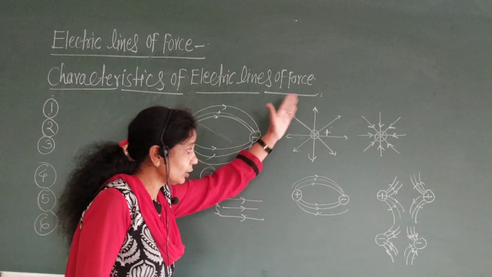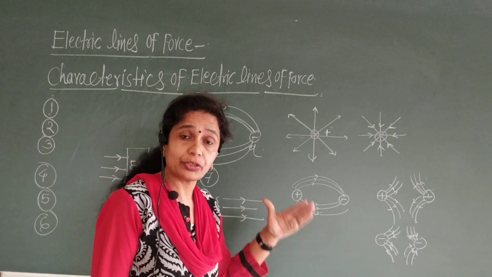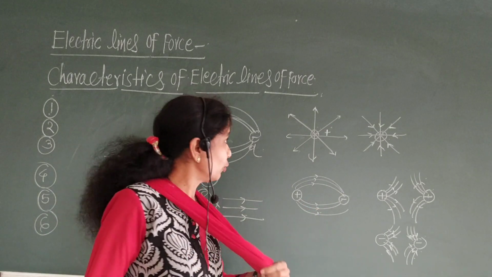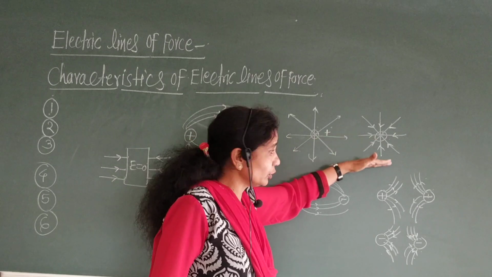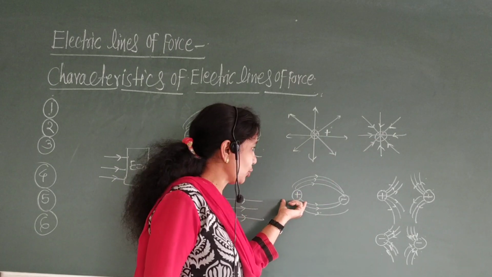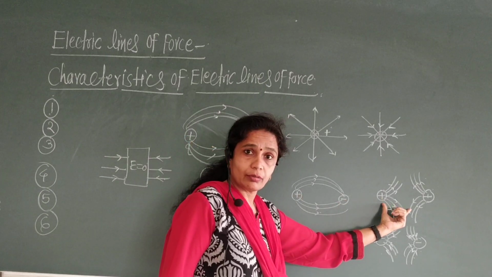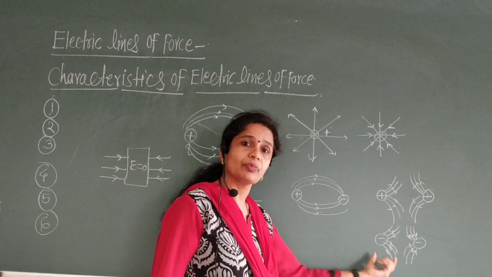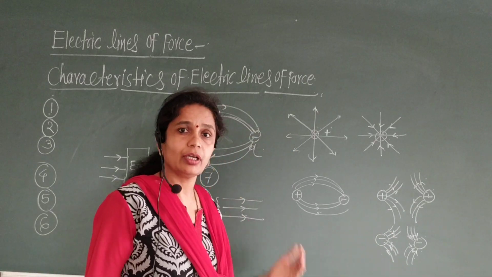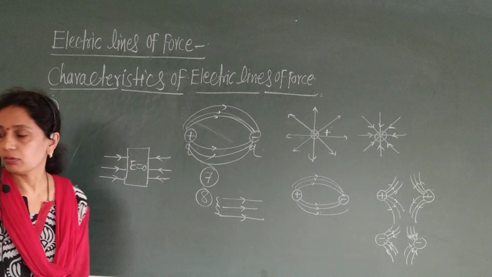All these are the electric lines of force, the arrangement of electric lines of force due to the positive charge, due to the negative charge. First one is the positive charge, one is the negative charge. If both are positive charges, if both are negative charges. Okay, this is the concept of electric lines of force.